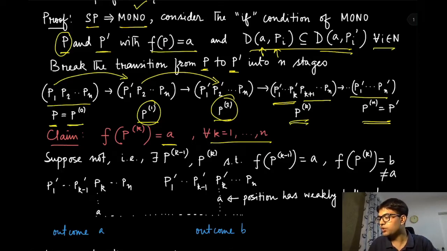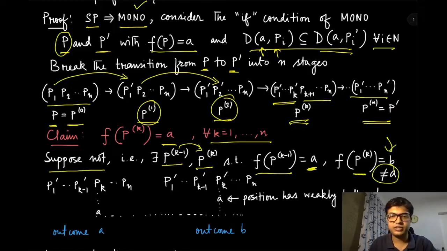So we are going to prove it by contradiction. Suppose there exist some P(k minus 1) and Pk, so you are transitioning from P(k minus 1) to Pk, such that in P(k minus 1) the outcome was A, and in Pk the outcome has changed to B, which is not equal to A. So let us assume that.